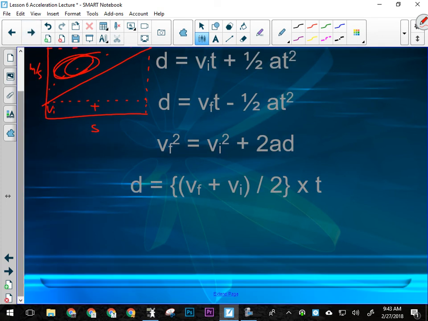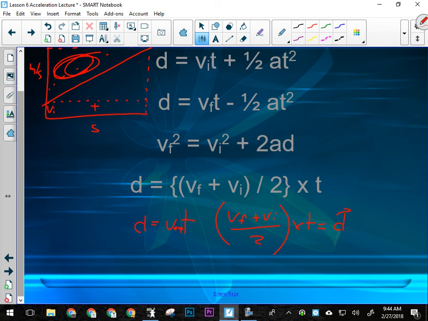All right, and then our last one. We don't use this one as much because it's a bit of an approximation, but really what it is, D equals V times T, V average times T. But one of the things I've always told you is you can't use V equals D over T for an accelerating object because it uses the average velocity, not initial and final. Well, this one kind of circumvents that a little bit and finds the average velocity by going final velocity plus initial velocity divided by 2. As long as the acceleration is uniform, that's true, multiplied by time to get us displacement. It works. We don't use it all that often.